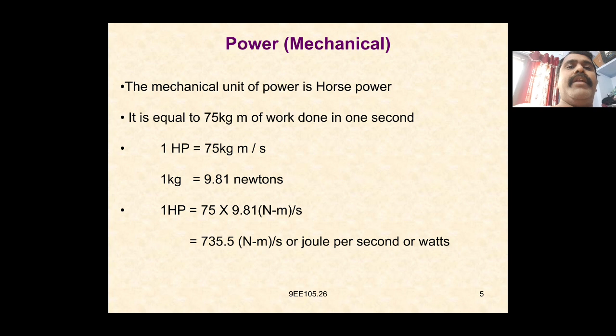So it is nothing but the mechanical power. The mechanical unit of power is horsepower, that is 1 HP. You can say horsepower is equal to 75 kg meter of work done in 1 second. So 1 HP is equal to 75 kg meter per second.